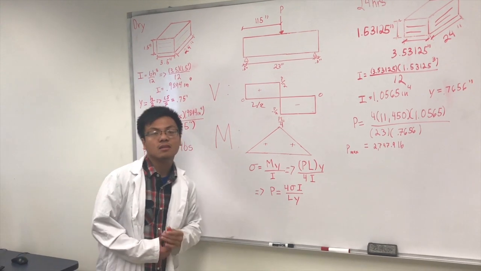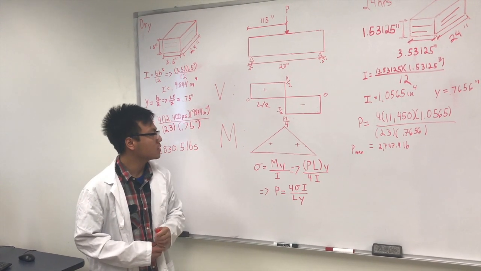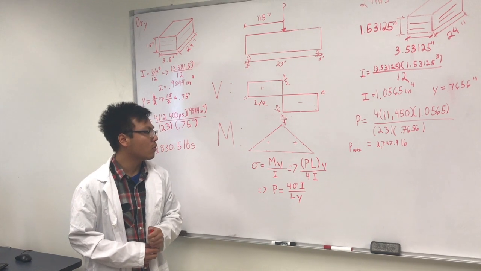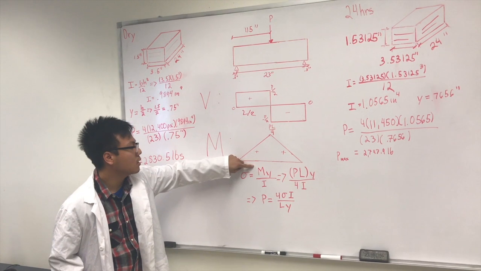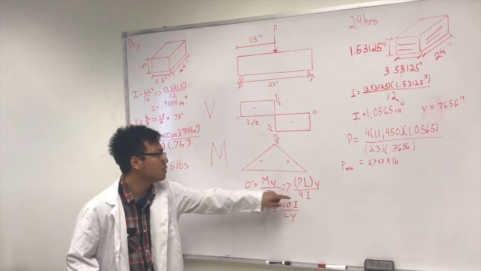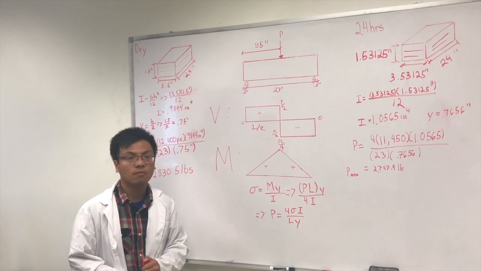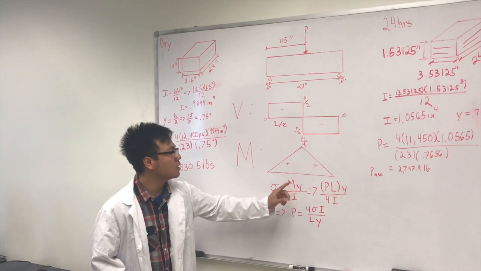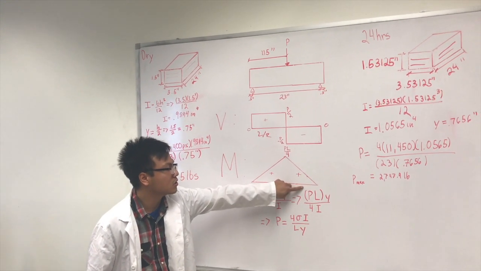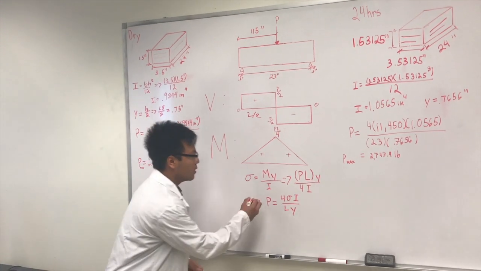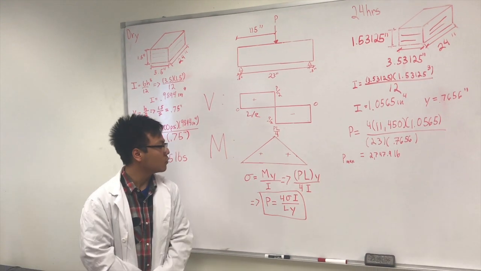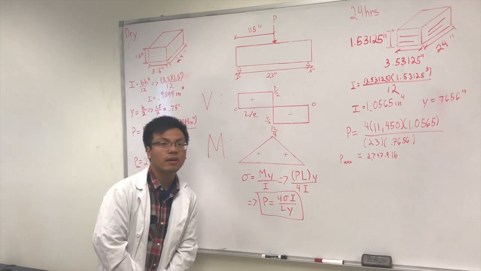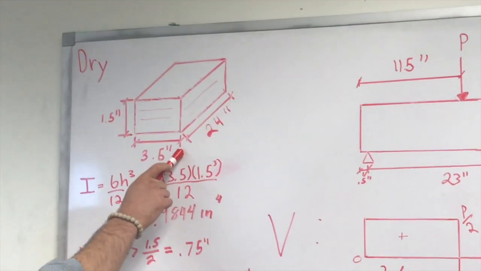So utilizing the bending stress equation, sigma equals M times Y over I, we substituted PL over 4 for M and got this equation, sigma equals PL times Y over 4I, and manipulating this equation for P, which is load, we ultimately obtained this equation, which is P equals 4 times sigma times I all over L times Y to receive our P max.